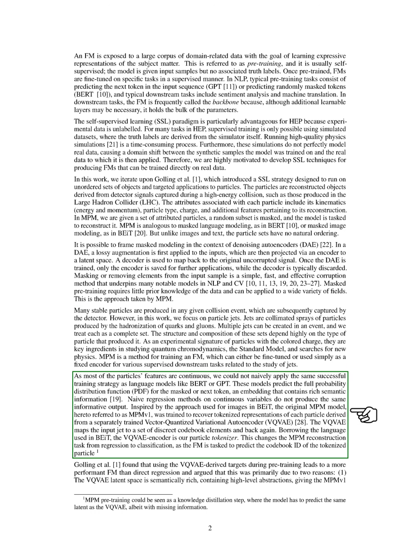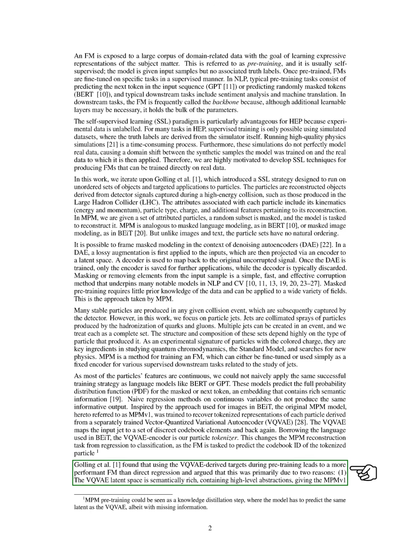Since most particle features are continuous, we cannot directly apply the same training strategies used for language models. Instead, we draw inspiration from image processing techniques, using a vector-quantized variational autoencoder, VQVAE, to create tokenized representations of particles. This shifts our reconstruction task from regression to classification, allowing the model to predict the codebook ID of each tokenized particle.